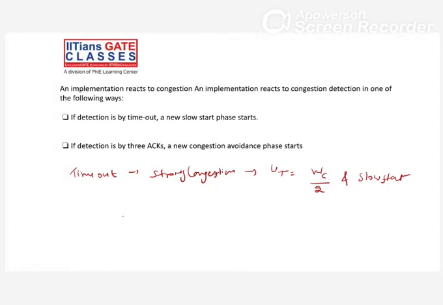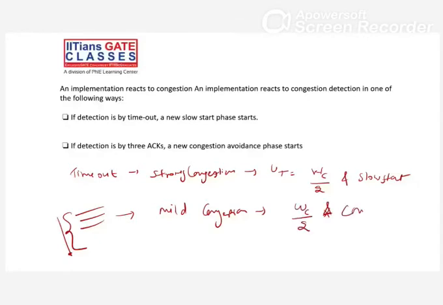If 3 acknowledgements I receive, it means in that particular timeout, this is your timeout, right? If 3 acknowledgements come, this is a mild congestion. Here, whatever your congestion window size, divide by 2, and congestion avoidance phase. Congestion avoidance phase means what? Increment by 1, 1, 1, 1, 1. That's it. And slow start means start from 1 MSS, then 2, then 4, then 8.